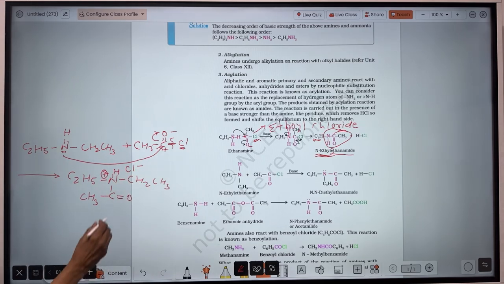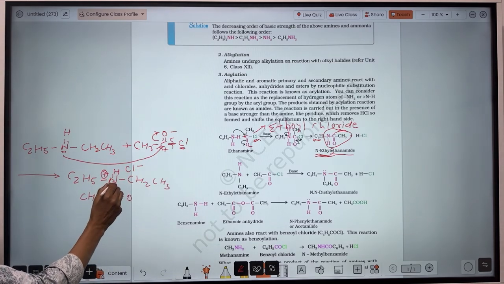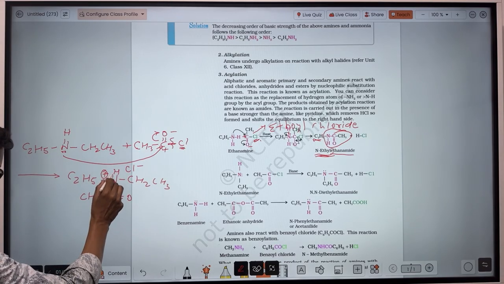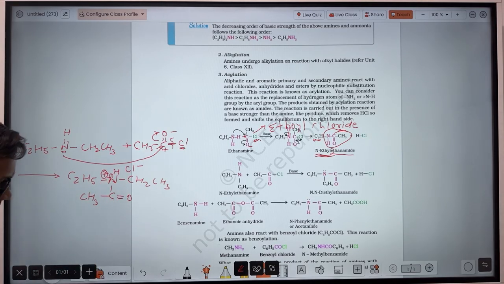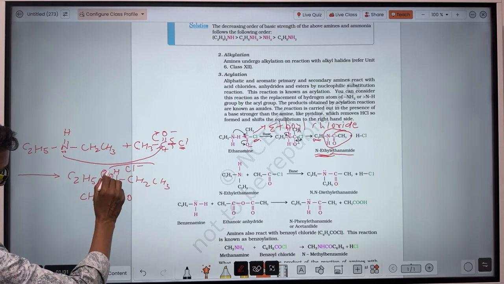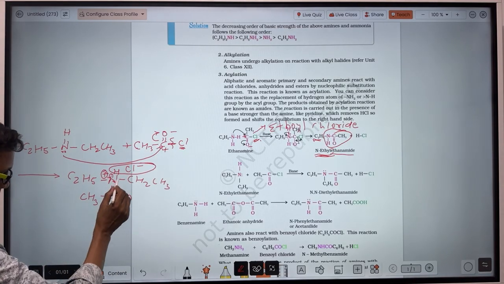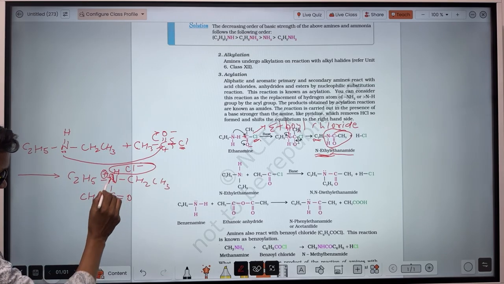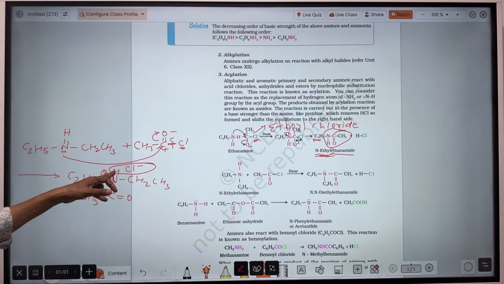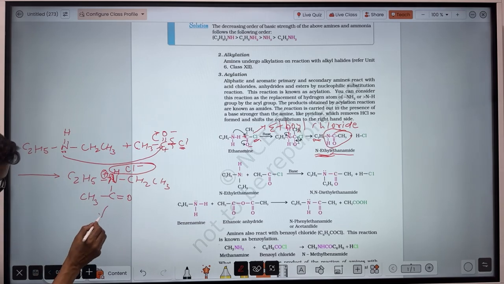Then, to neutralize this positive charge, the nitrogen will take the electrons of this N-H sigma bond. So here H plus will be released, which will combine with Cl minus and form HCl. Since the nitrogen has taken the electrons of its own as well as those of the hydrogen, again one lone pair of electrons will appear on this nitrogen. Okay, so the product will be